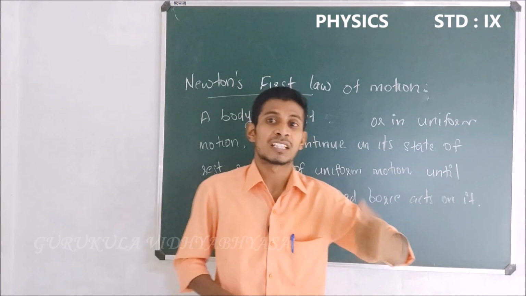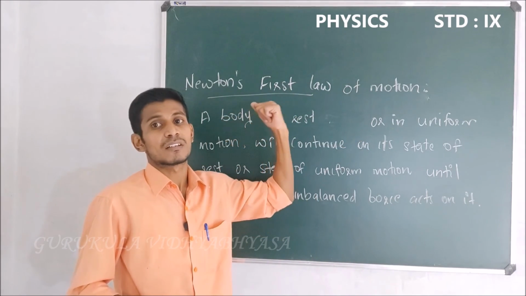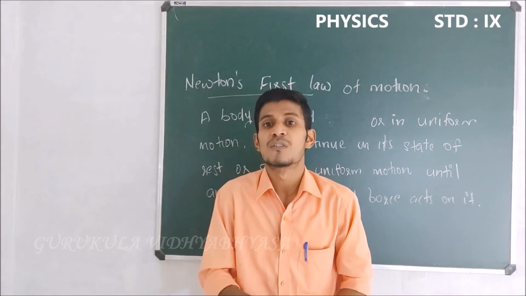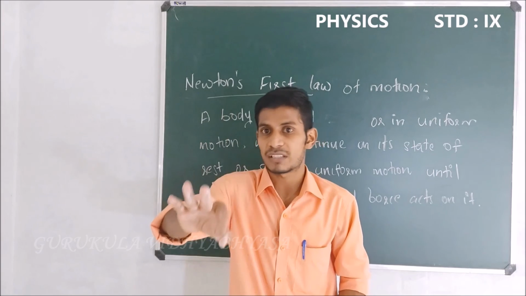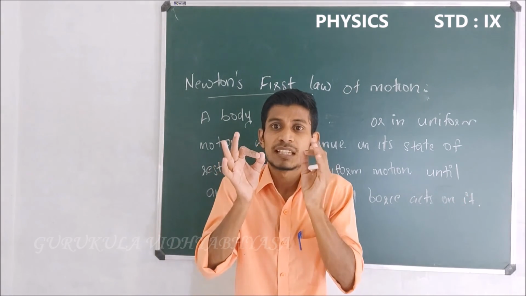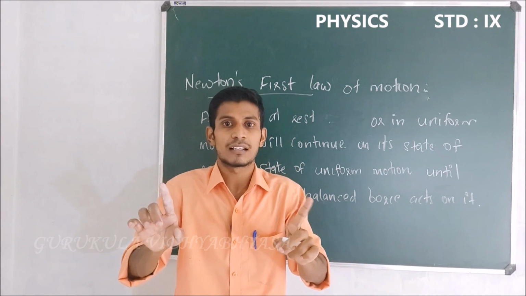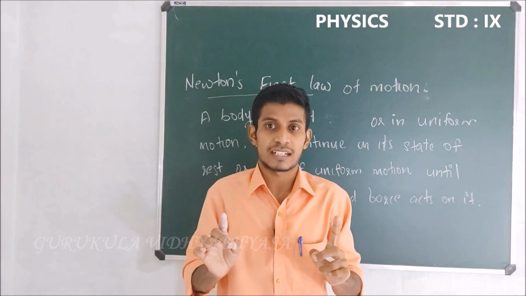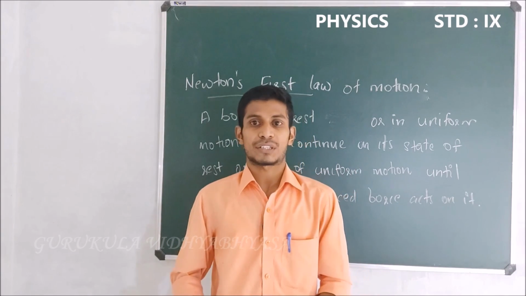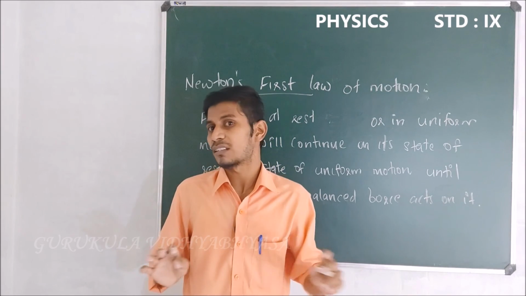As a continuation, we have arrived at the main law, Newton's first law of motion, the best law of Newton, which states that all the objects in this universe will continue in a state of rest or state of uniform motion until an external unbalanced force acts on it. So dears, study it very well, study it thoroughly.